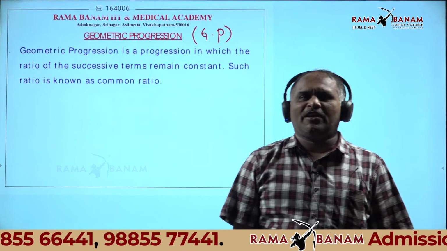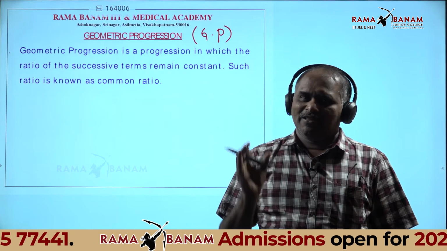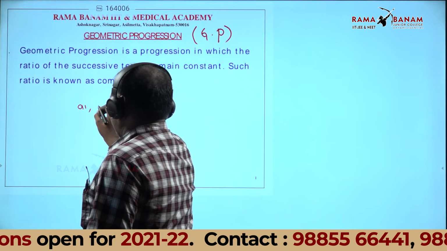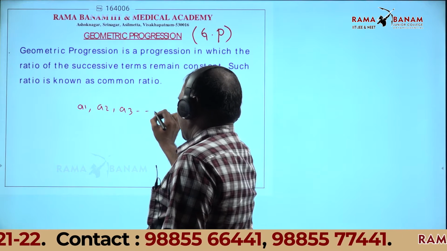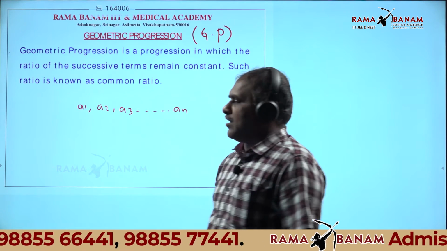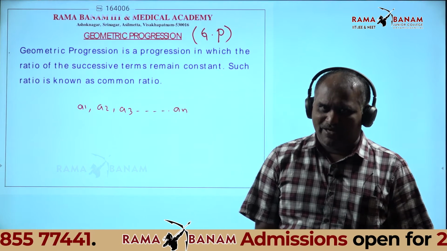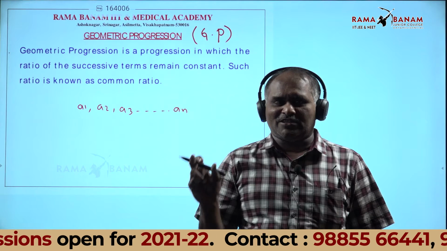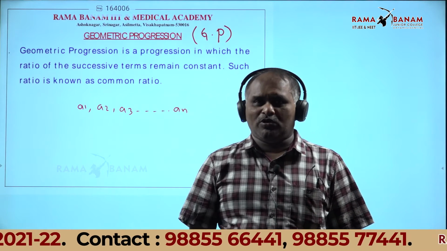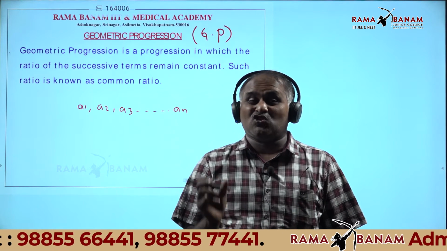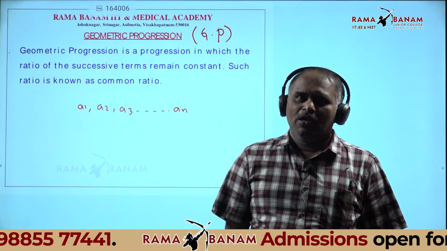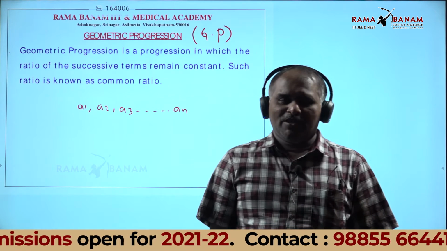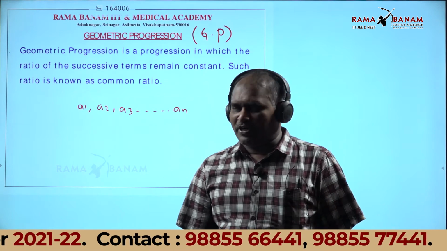Geometric progression, what is the definition? In a sequence there are some terms: a1, a2, a3, up to an. There are n terms in that sequence. The difference of consecutive terms means arithmetic progression. If the ratio of consecutive terms is the same, that is called a geometric progression.